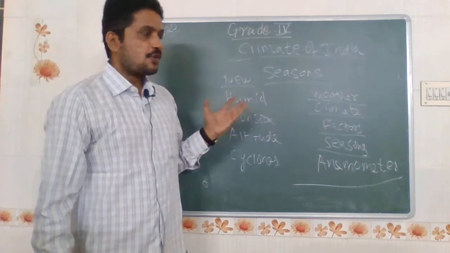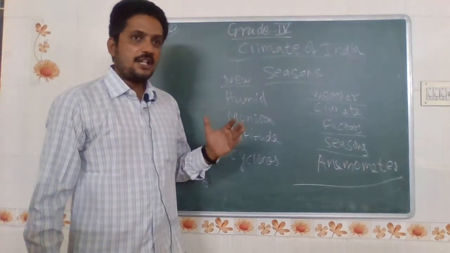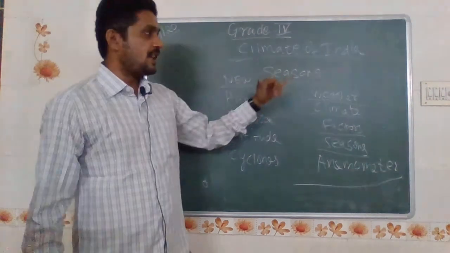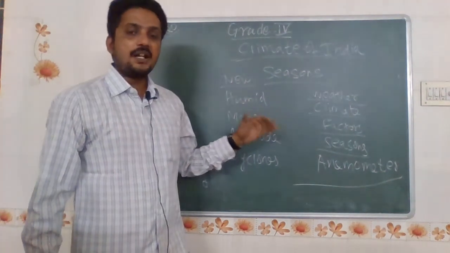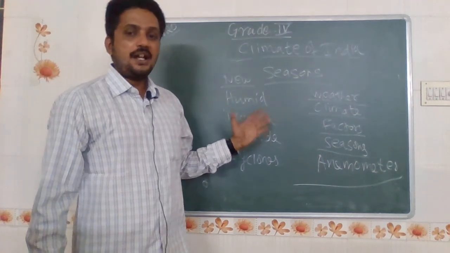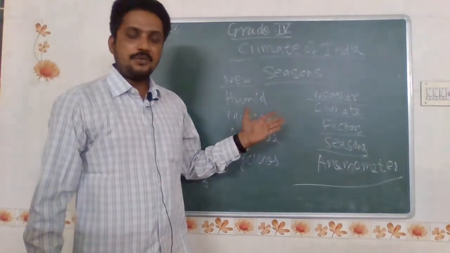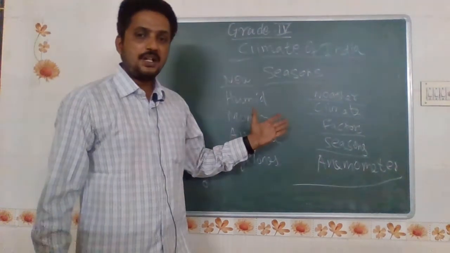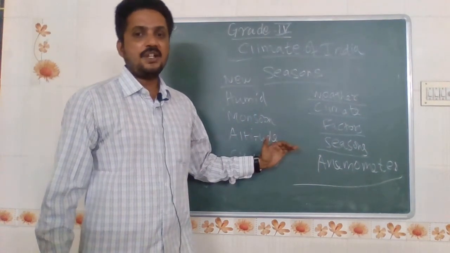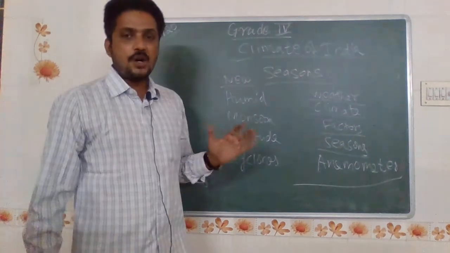At the time of the southwest monsoon, Kerala, Karnataka and Tamil Nadu receive heavy rainfall, and on the Coromandel coast, the rains come in November and December. At the time of the southwest monsoon, the states of Gujarat and Rajasthan get only less rain. Next one is winter. Lastly we are seeing winter. The winter season starts from November and ends in February. Particularly in Tamil Nadu, January and February are very cold months. On the Coromandel coast, it will be a moderate climate.